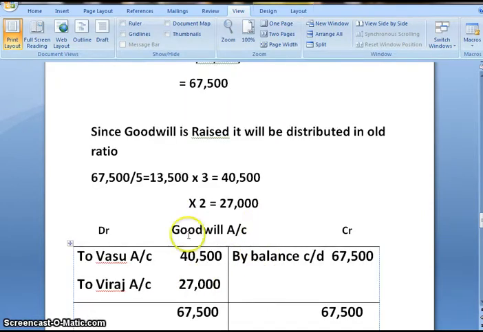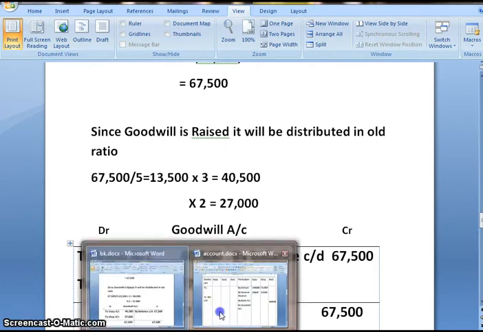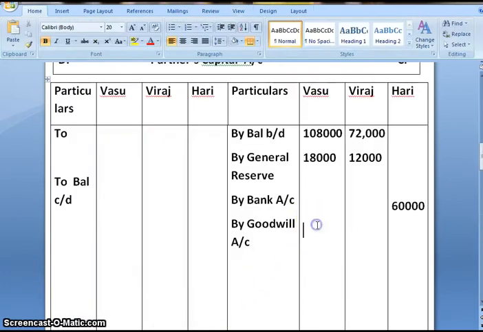First effect would be goodwill account debit to all partners capital account, that is to Vasu's account and to Viraj's account. And second effect would be in partners capital account, 40,500 for Vasu and 27,000 for Viraj.